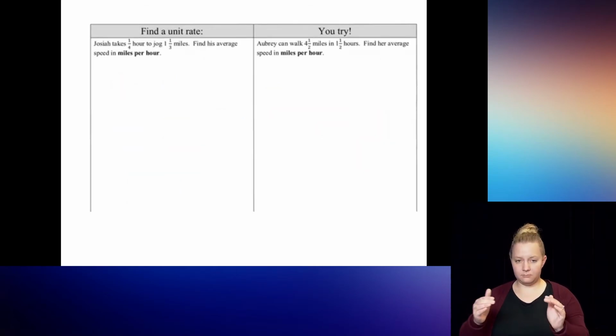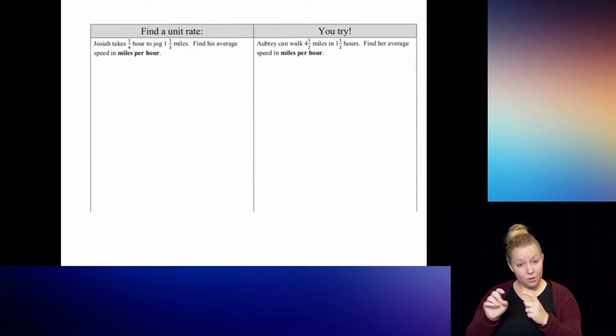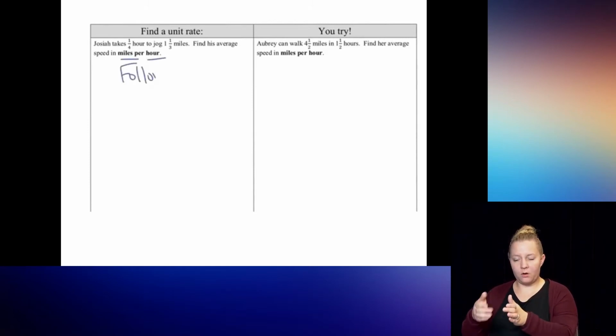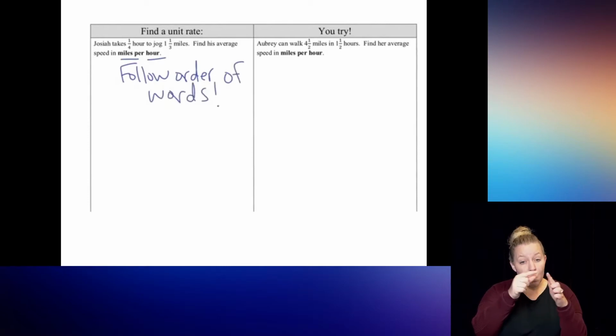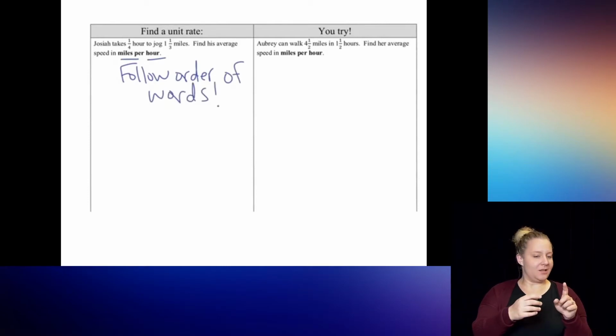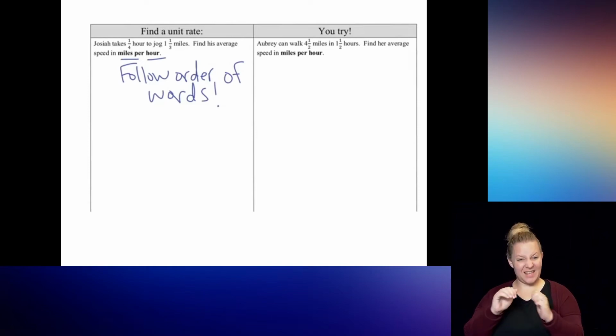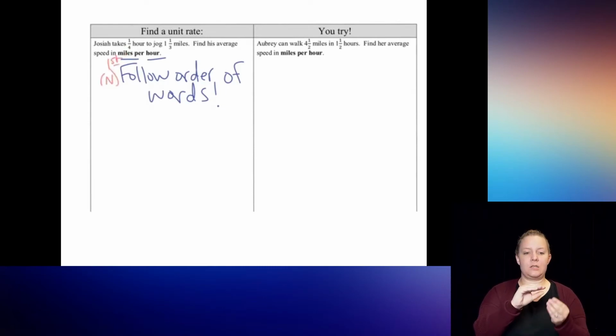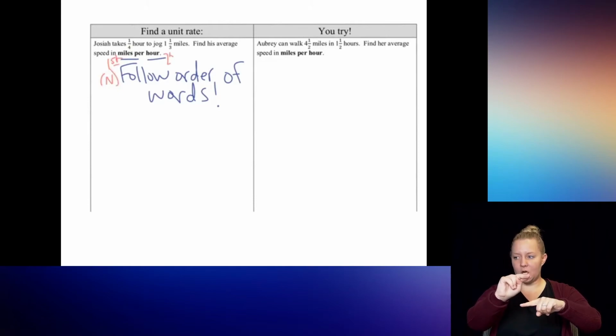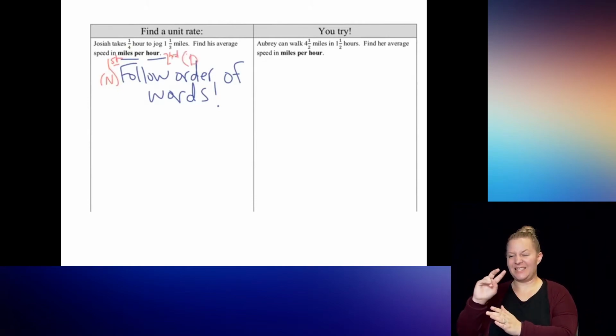The next type of thing you might have to do is to find a unit rate from the word problems. When you do that, the number one important thing I want you to focus on right now is to follow the order of the words. It's going to be something per something, as all unit rates are. And the order that the rate is given, the something per something, is the order that you're going to set up your complex fraction. So this says miles per hour, which means miles has to be the first number that I'm going to work with, in other words, the numerator, and the hour is going to be the second number we work with, or in other words, the denominator.